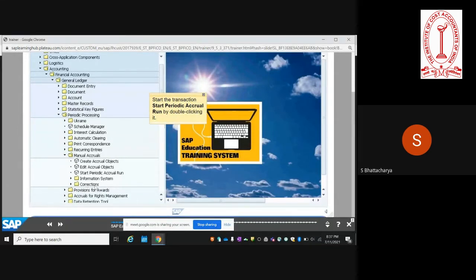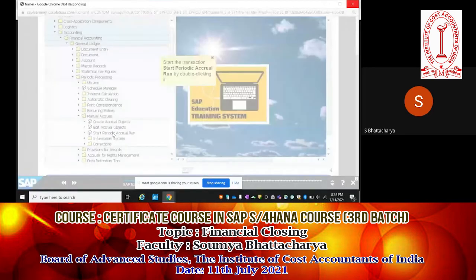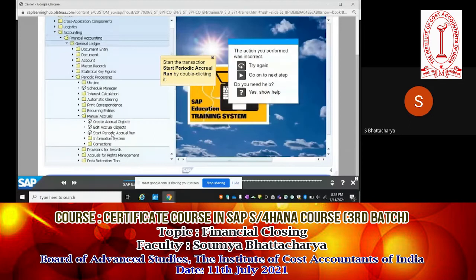So here, what I'm showing you is another element, that is how to do the accrual run manually. So this is the transaction. Under periodic processing, you have manual accruals, and then you have the option of starting periodic accrual run. And this is the transaction that you can execute manually at the end of the period, or you automate this.